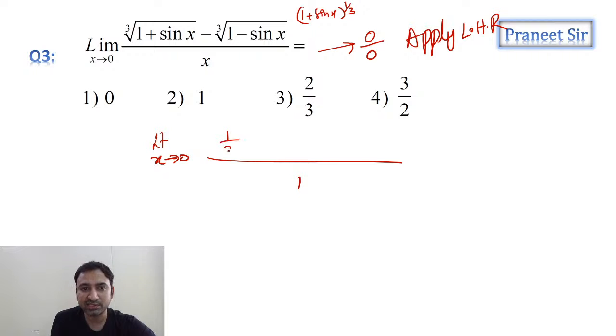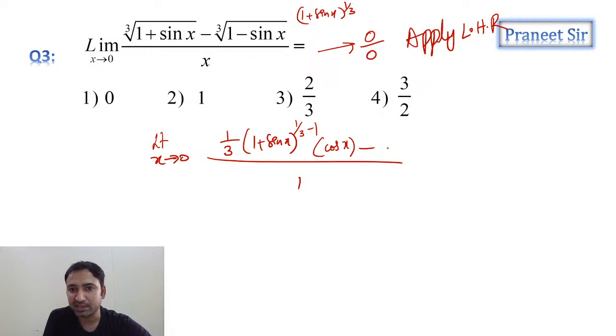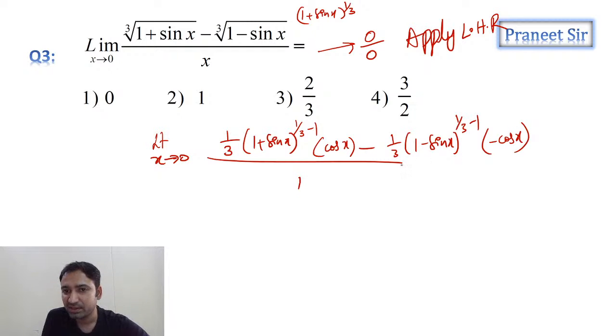Its differentiation is 1 by 3 into (1 plus sin x) whole power 1 by 3 minus 1, into cos x, the differentiation of sin x. Minus the same thing: 1 by 3 into (1 minus sin x) whole power 1 by 3 minus 1, into minus cos x. Now substitute the limit, guys. You'll get the answer very easily.